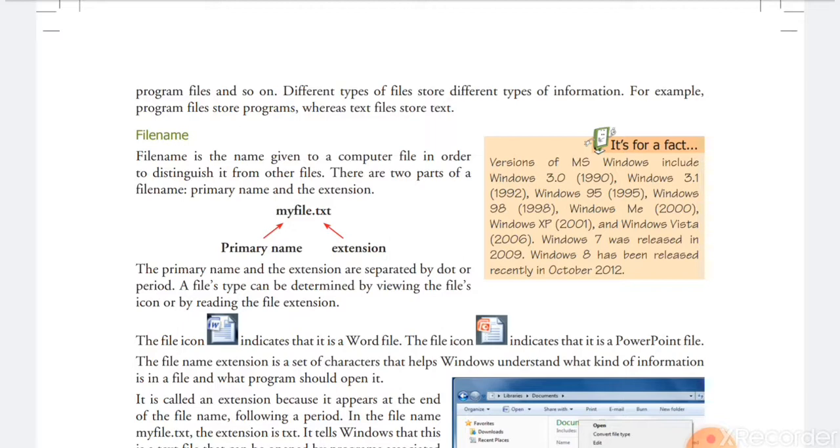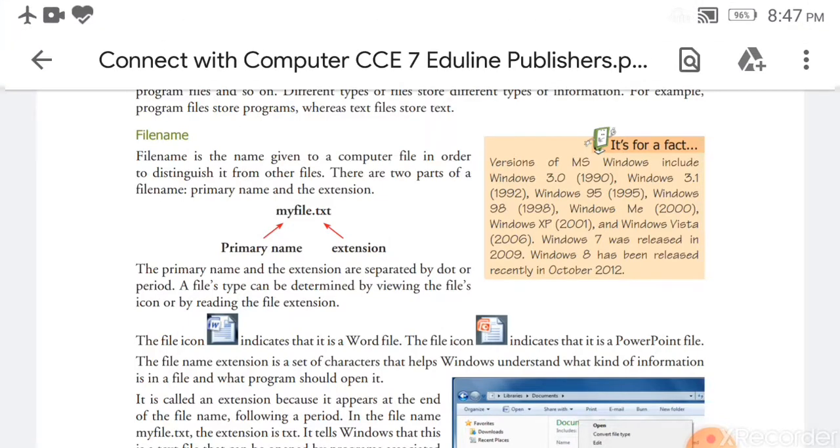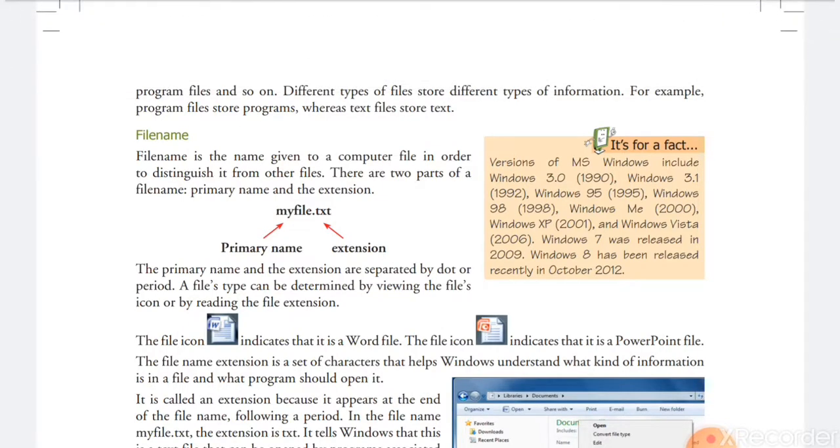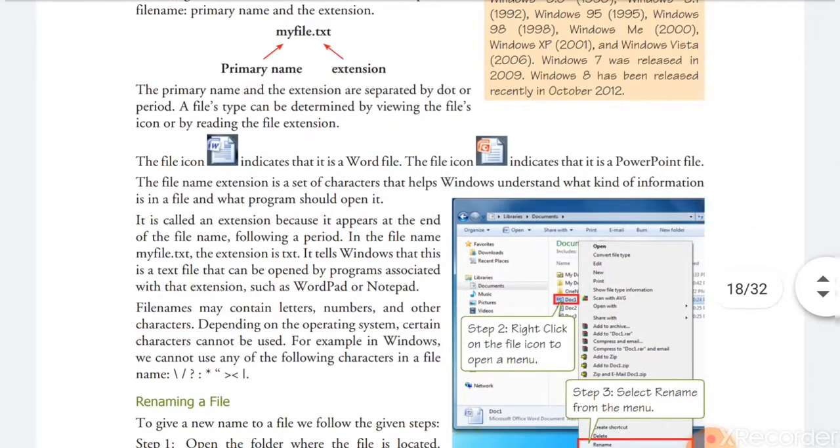If any file's extension or icon is in the form of a PowerPoint presentation, then that file is a presentation document that can be opened in PowerPoint. So each file has two parts, primary and extension.